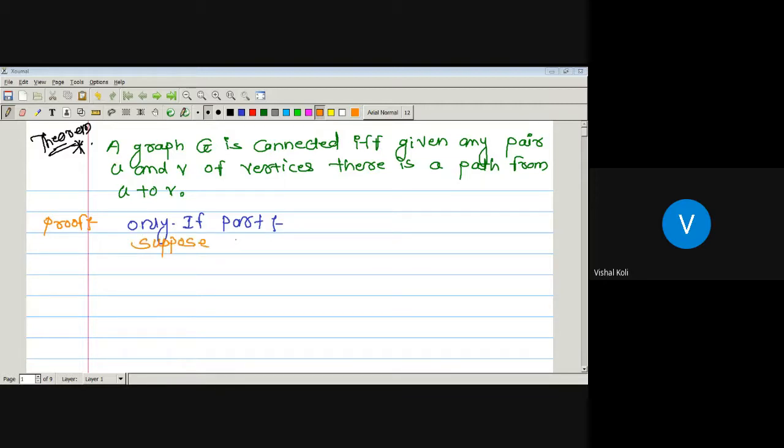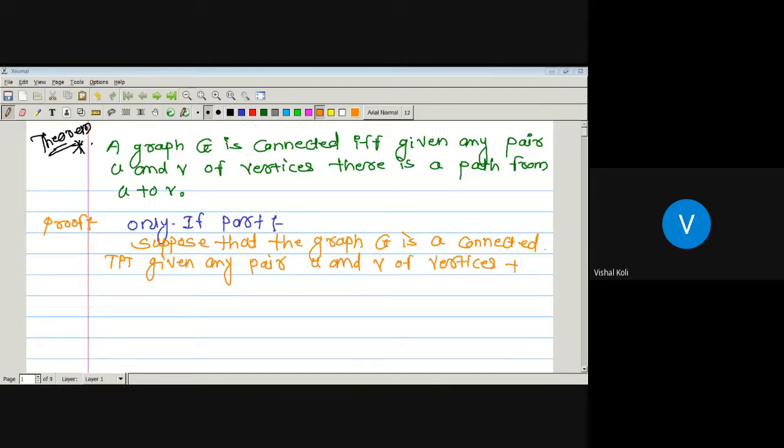Suppose that the graph G is a connected graph, and we have to prove that given any pair u and v of vertices, there is a path from vertex u to vertex v.